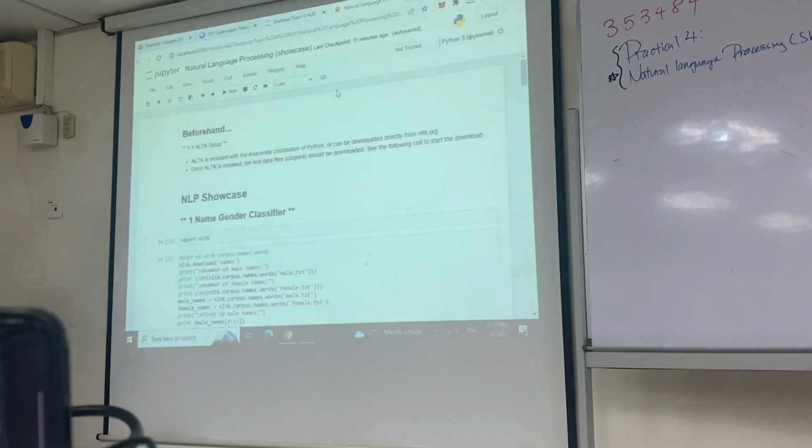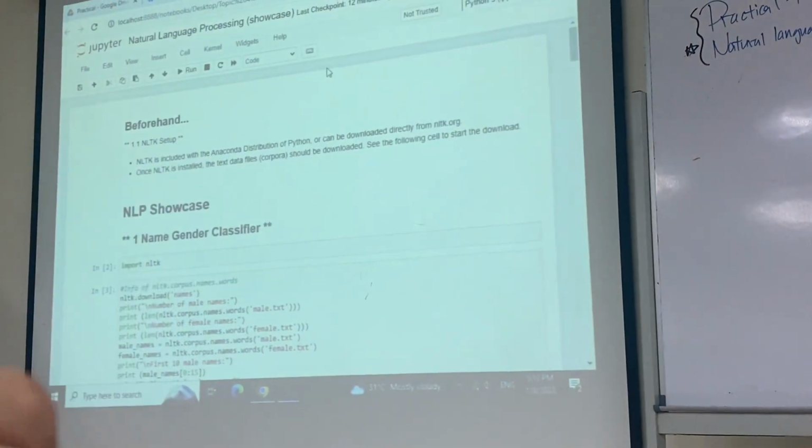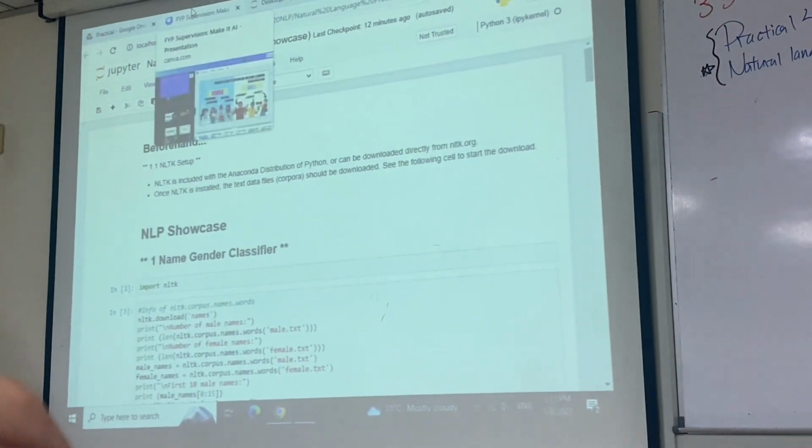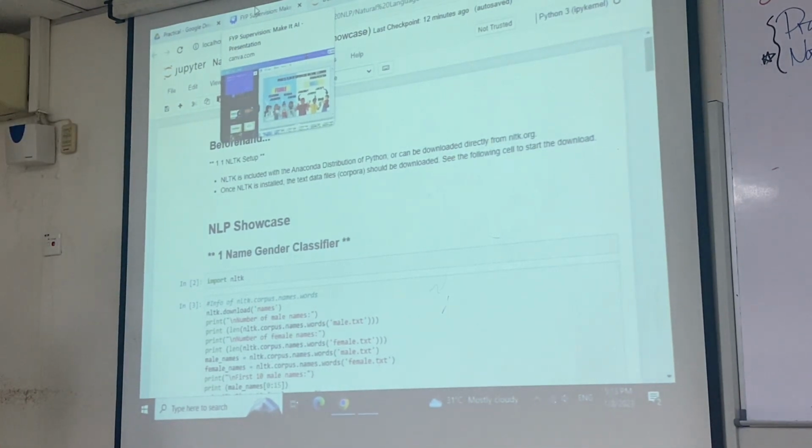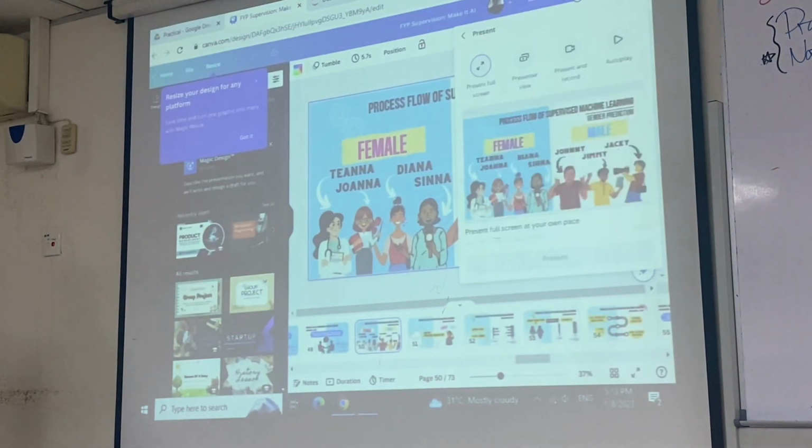So that you know the overall flow on how to build a simple machine learning task. Alright, so in this case, before I start the coding part, I won't focus much on the coding, but instead I will be focusing more on the idea, the concept behind. If you don't understand the idea or concept behind, then it will be very hard for you to understand why I do this and do that. Okay, so I want you to look at this slide first.